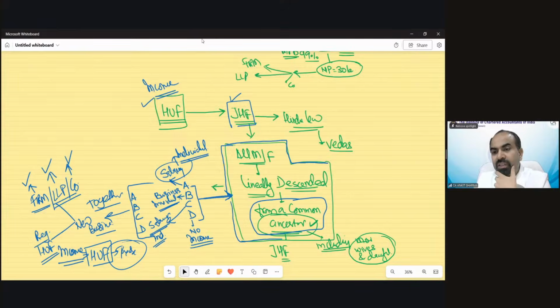Tiwari Radheshyam is saying, sir, does it mean a person has to register under both HUF and business law, such as a company? No, no, no. You have an option. Either you register your business as an HUF, then you have to pay tax as per HUF rate on the profit of that business. But if you register that business as a company, then you cannot register it as an HUF. Then you have to pay tax as a company. Okay.